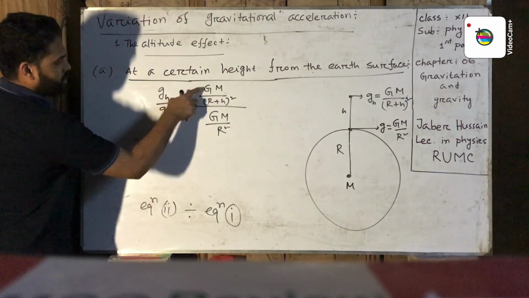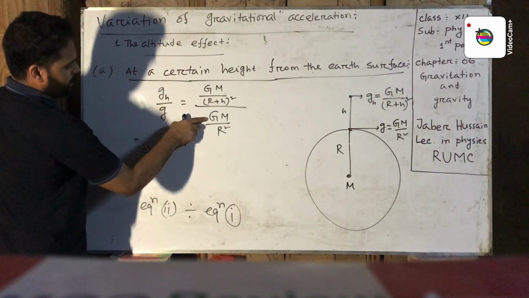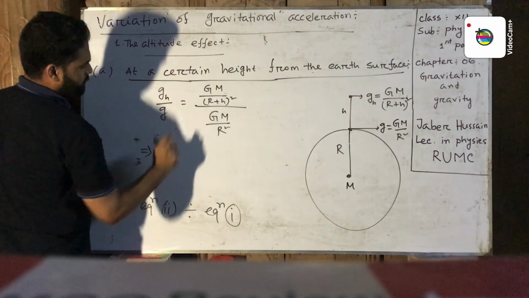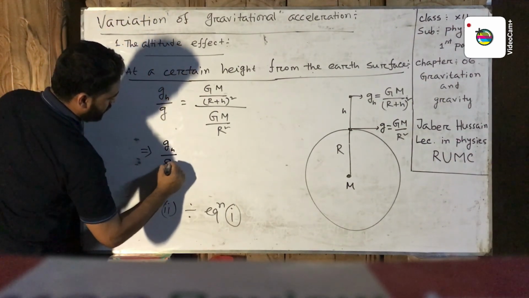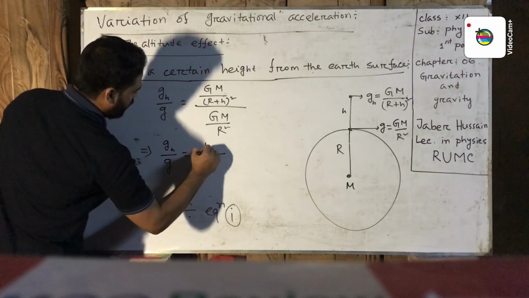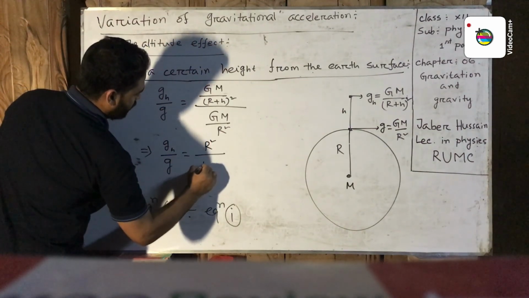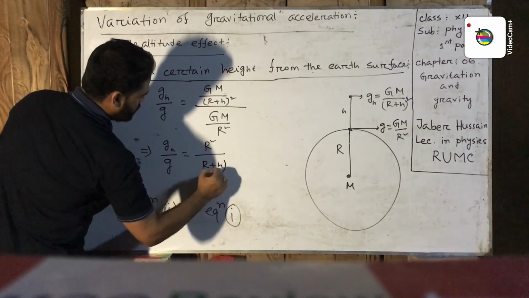Then capital G cancels, capital M cancels. Now gh by g equal R square by R plus h whole square.